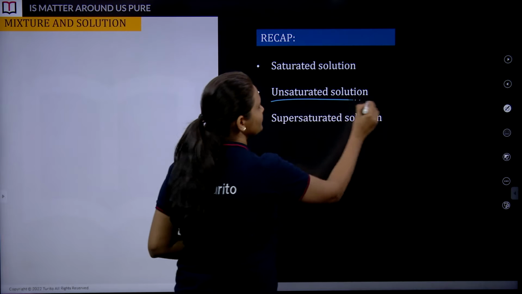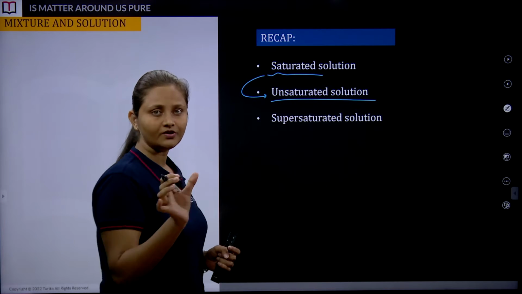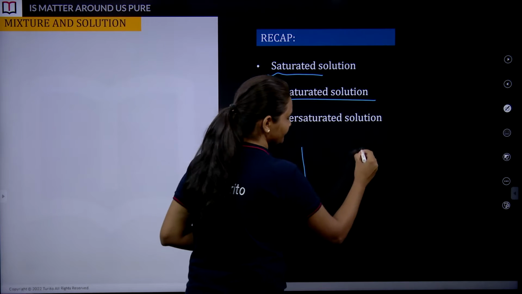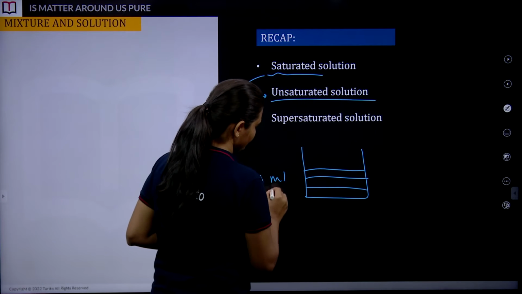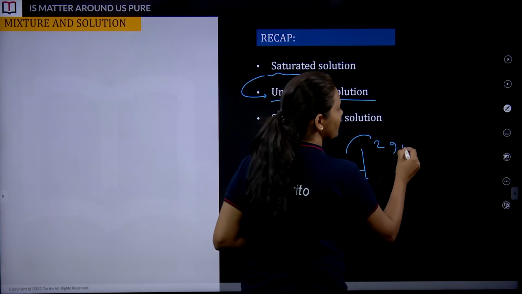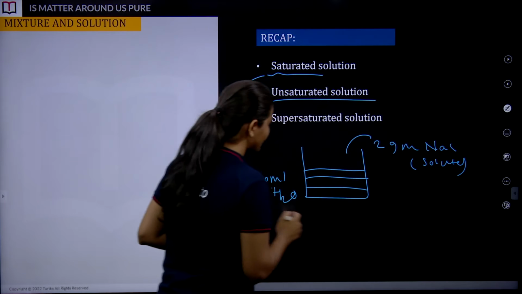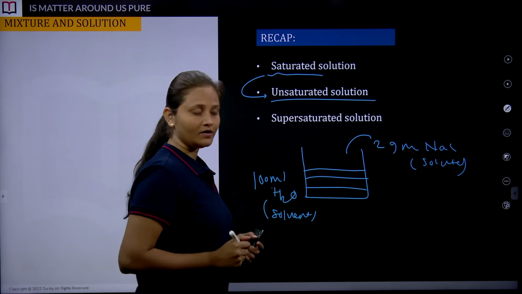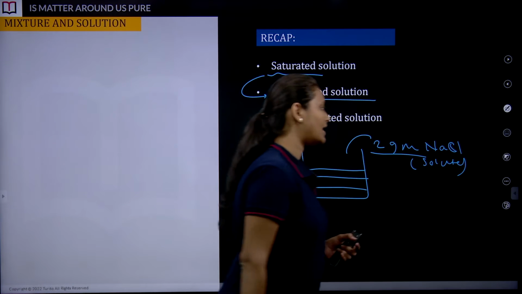Here, unsaturated solution. This is the opposite of saturated, something which is non-saturated. What does it mean? It means that if you have taken 100 ml of water and you are adding, let's suppose, 2 gram of NaCl, this is your solute. We are going to stick with the same example for better understanding: 100 ml of water, and we have added 2 gram of NaCl.